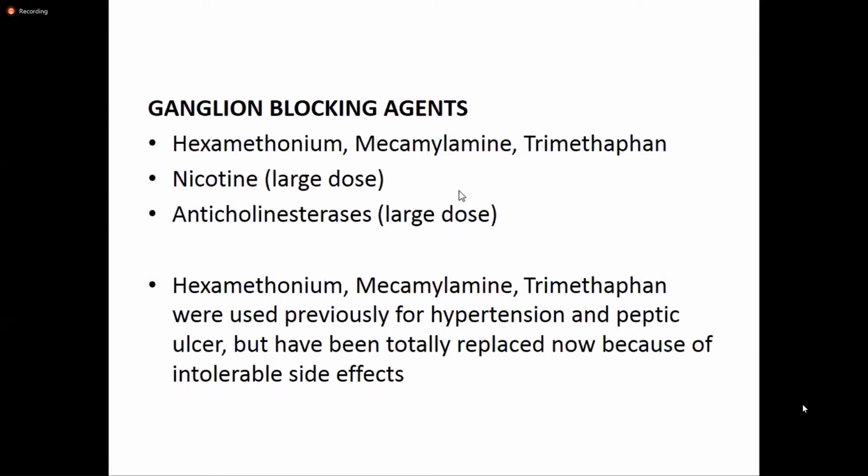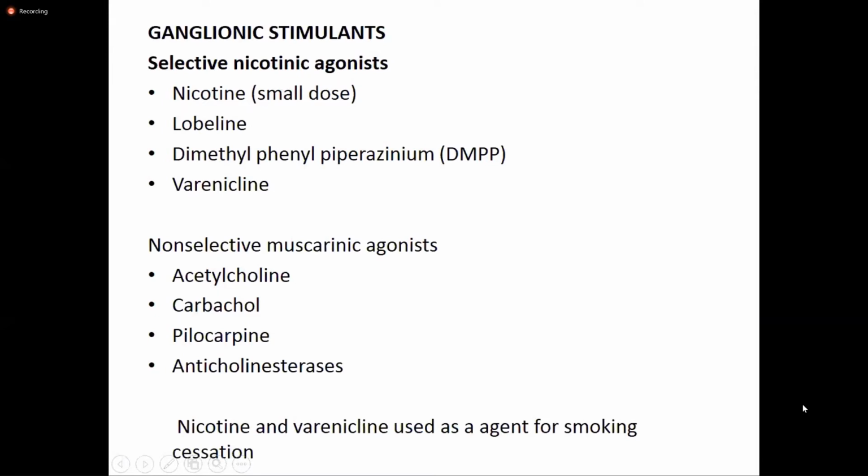Out of these drugs, hexamethonium, mecamylamine and trimethaphan were used previously, so they are of historical importance in therapeutic use. They were previously used for the treatment of hypertension and peptic ulcer, but have been totally replaced by other drugs because of their intolerable side effects and availability of better drugs. So this is not much needed, just to have small information only.